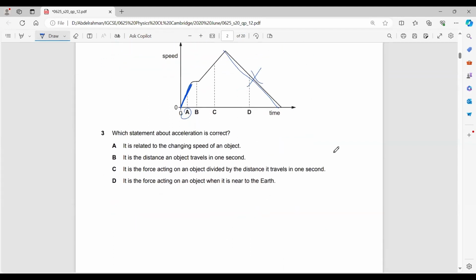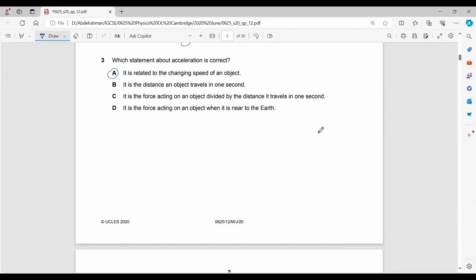Question 3. Which statement about acceleration is correct? It's related to the changing speed of an object. Its distance? No, I don't think acceleration has to do with distance. It's the force acting on the object divided by the distance? I don't think so. It's the force acting on the object? No, definitely not. So it would also be A. Yes, I know we have 3 A's in a row, which is okay. It is definitely related to the changing speed of an object.